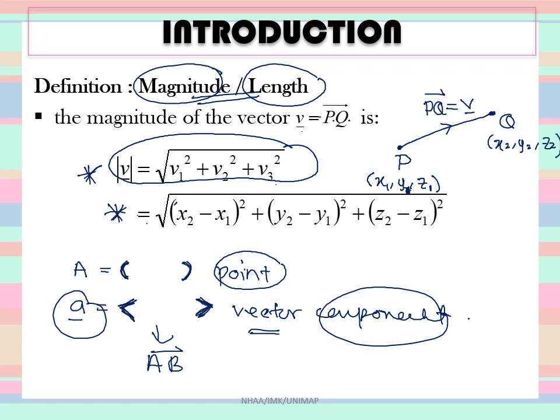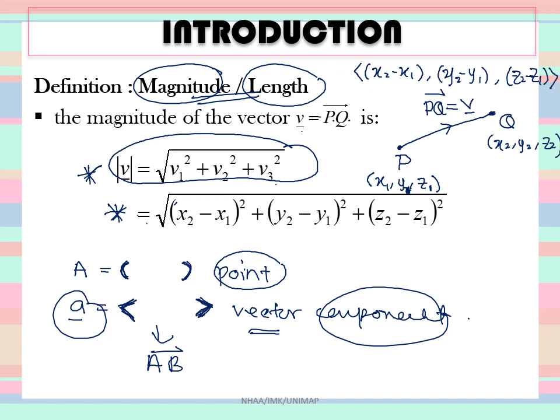And PQ is equal to x2 minus x1, y2 minus y1, z2 minus z1.